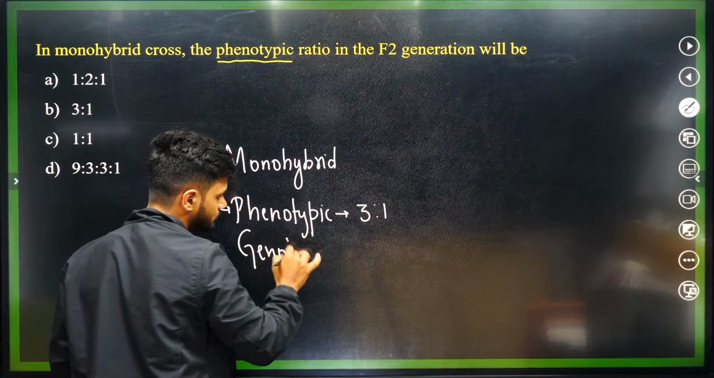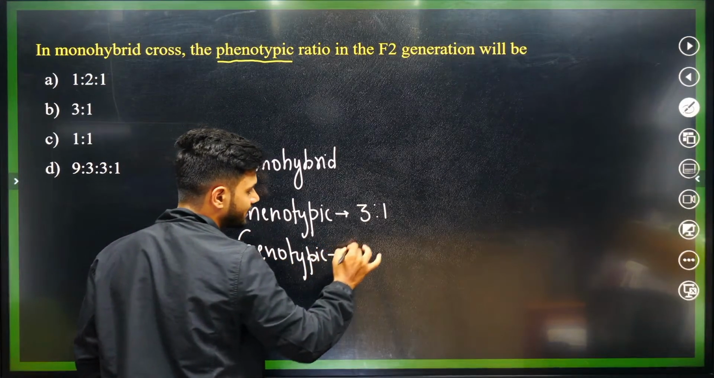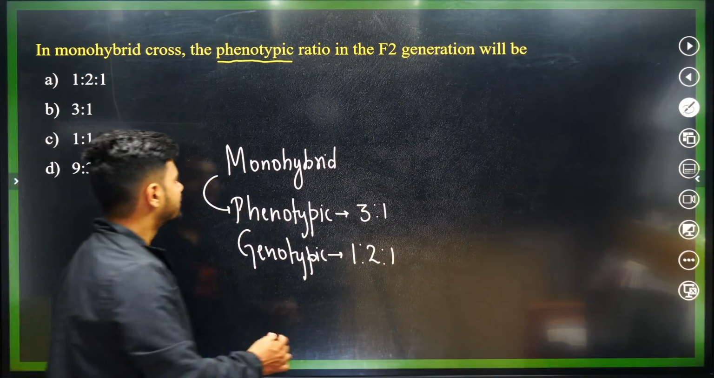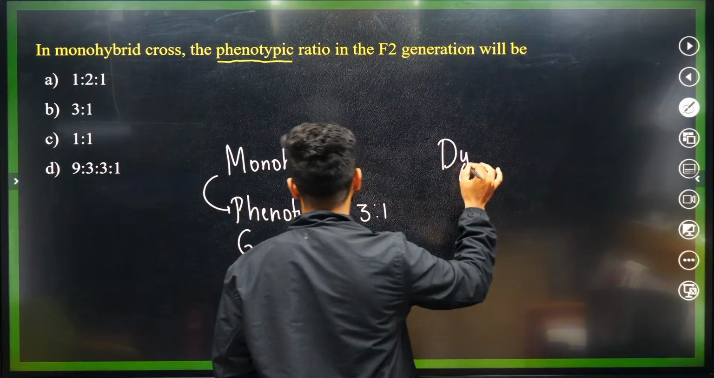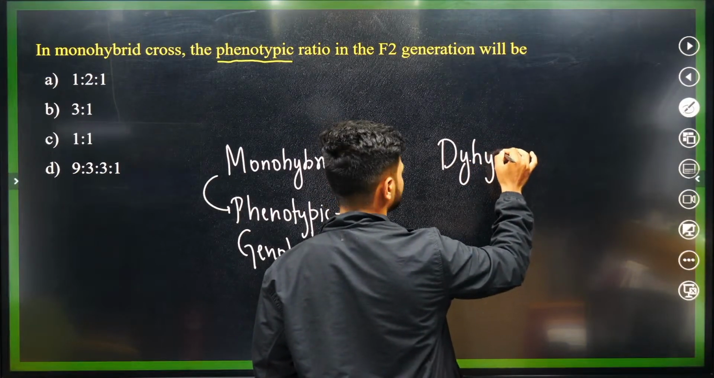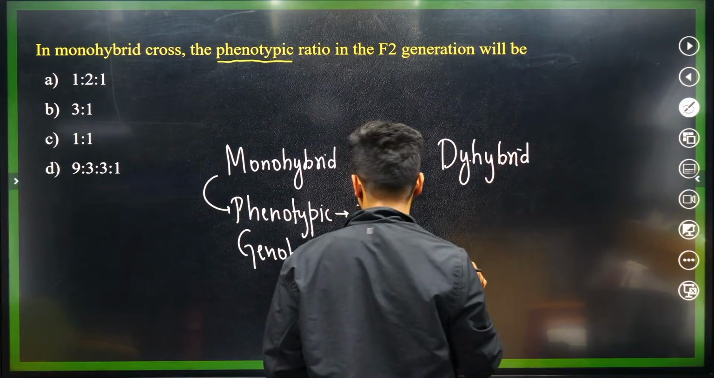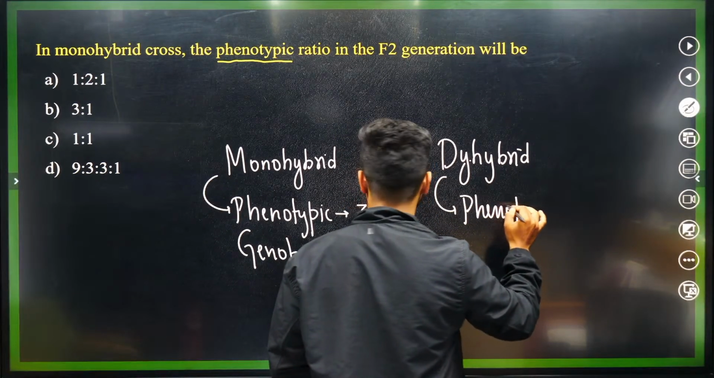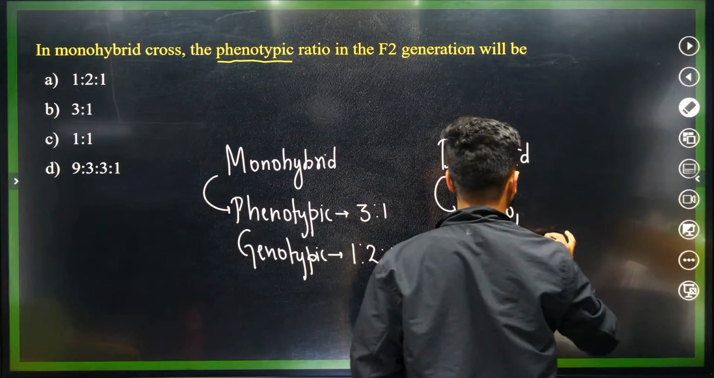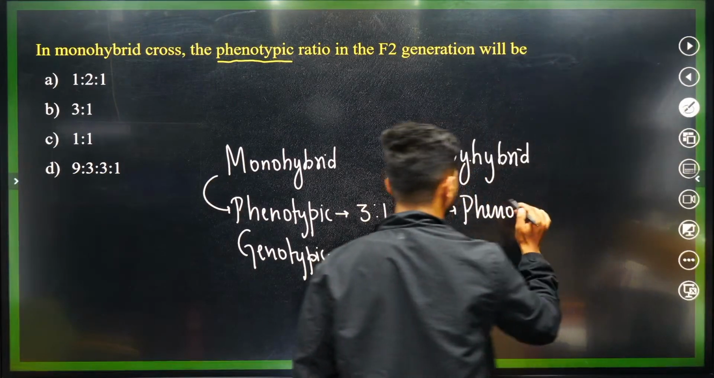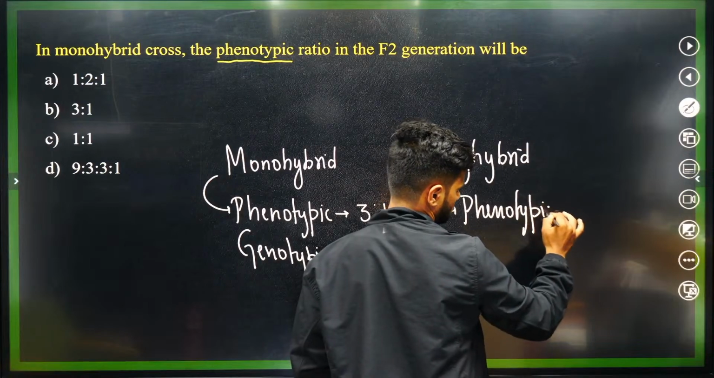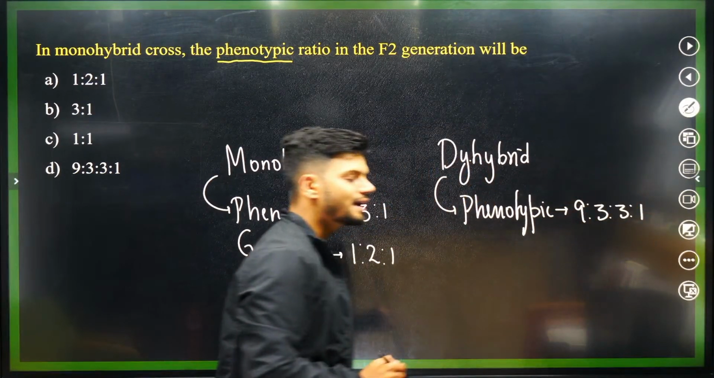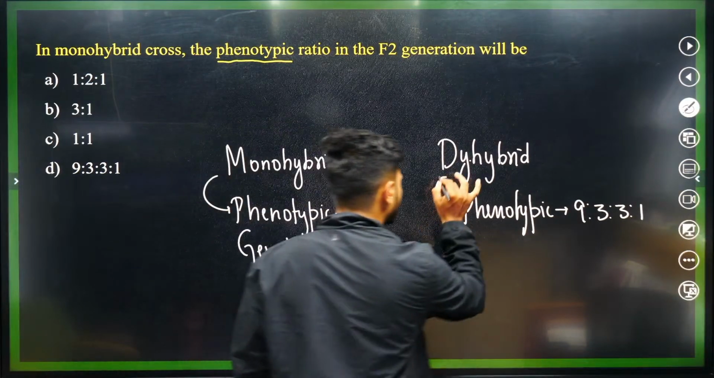Then we have the genotypic ratio, that is 1:2:1. Then we have dihybrid. In a dihybrid cross, what is the phenotypic ratio, students? What is the phenotypic ratio in the case of dihybrid? It is 9:3:3:1. Now what is the genotypic ratio?